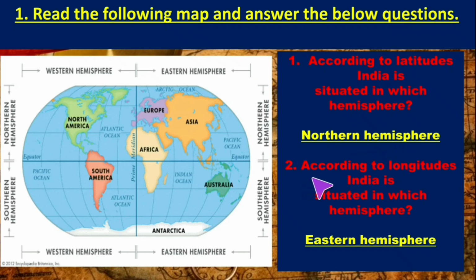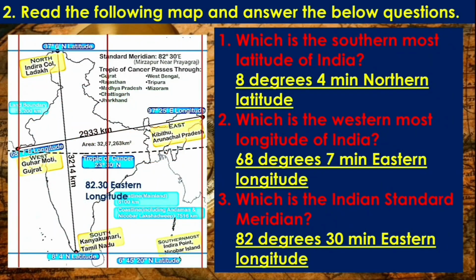The second question, according to longitudes, India is situated in which hemisphere? If the globe is divided into two vertically, India will come on which hemisphere? So on the vertical division, there are two hemispheres, western hemisphere and the eastern hemisphere. So look at the map. India is located in the eastern hemisphere. That is the answer. Now let us move to the second map reading question.